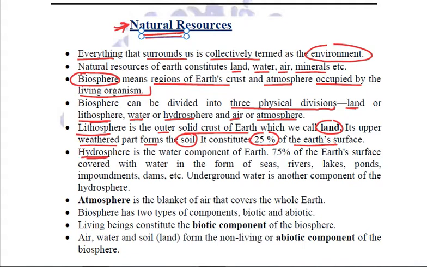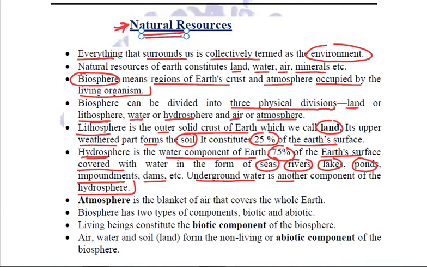It is the water component of Earth, and approximately 75% of Earth's surface is covered with water in various forms. It may be in the form of seas or rivers or lakes or ponds or impoundments or dams. Even the underground water is considered to be another component of the hydrosphere only.